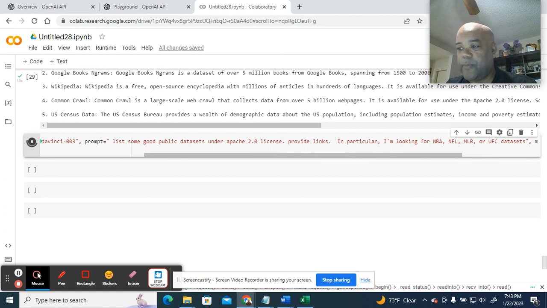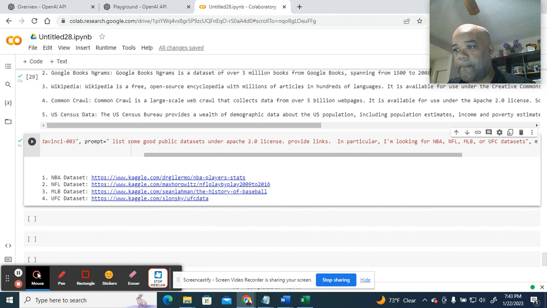Let's see what it can come up with. Okay, so these are not bad. Okay, it looks like they're all coming from Kaggle, but that's fine.